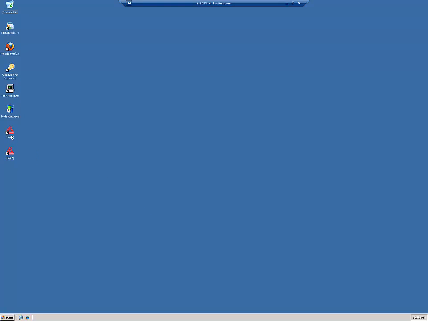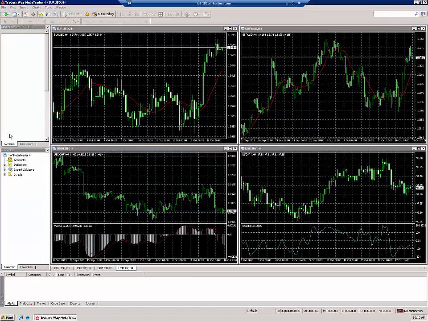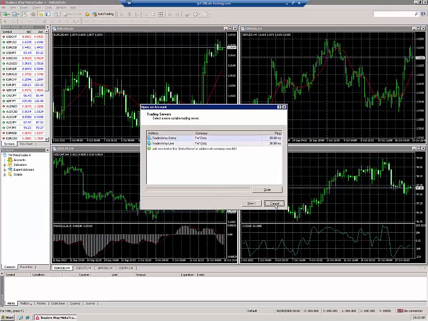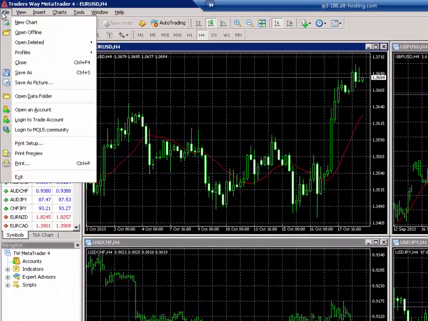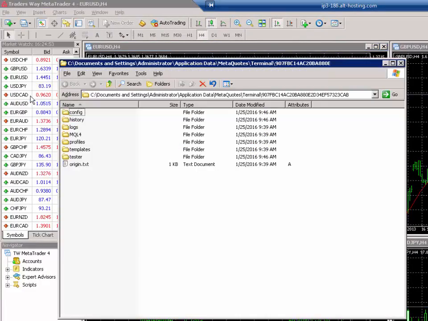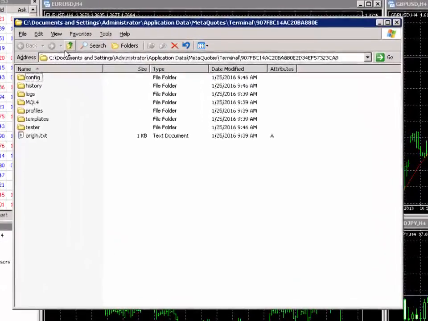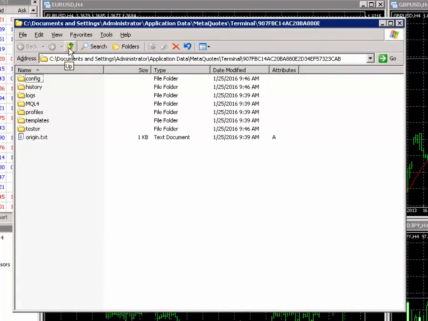Let's open TW1 in my case. Okay, exit out of all the login windows. Now go to File, open Data folder, and here click this up arrow icon to go one level up.